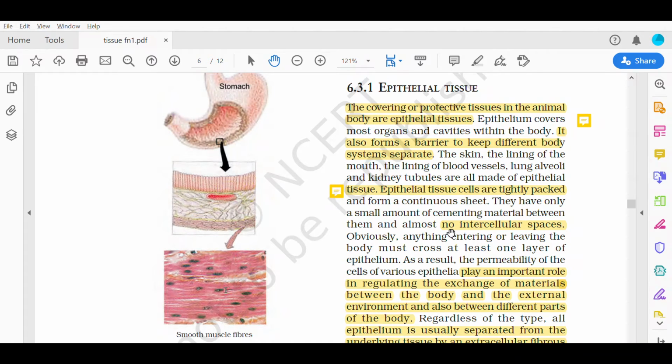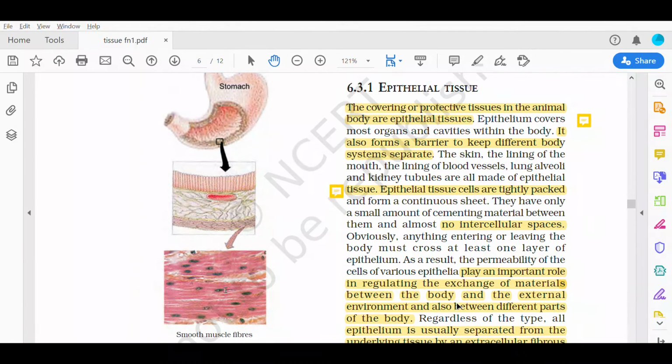Obviously, anything entering or leaving the body must cross at least one layer of epithelium. As a result, the permeability of the cells of various epithelia plays an important role in regulating the exchange of material between the body and the external environment and also between different parts of the body.